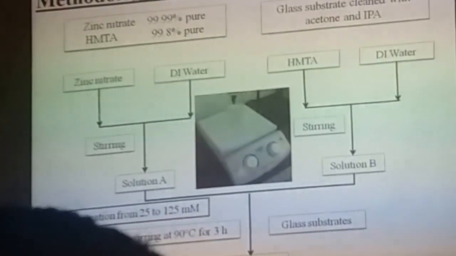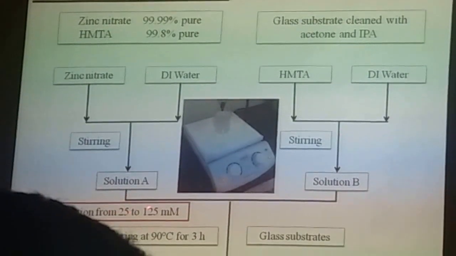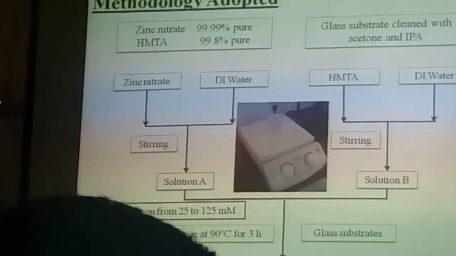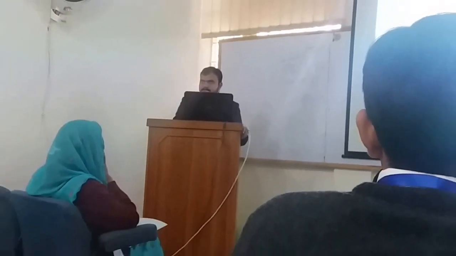For 5 solutions, we vary the concentration from 25 to 125 millimole with an increment of 25 millimole. Both solutions were mixed together and kept at 60 degrees C for 15 minutes under vigorous magnetic stirring.